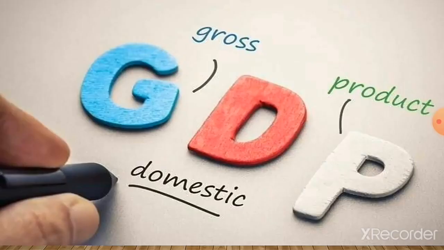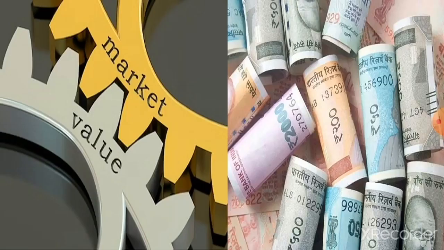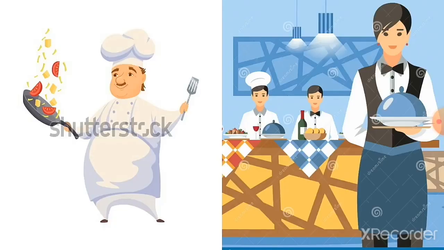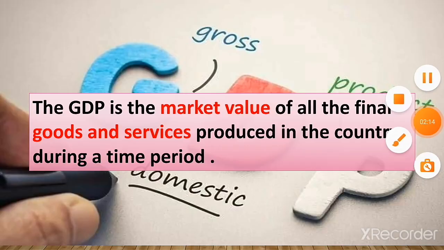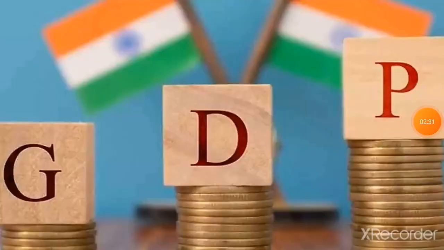So, GDP is the market value. Market value means the price at which goods and services are sold in the market. So, it is the market value of all the final goods, that is tangible items, and services, that is intangible, produced in the country during a time period. The GDP measures all the goods and services produced in the country.